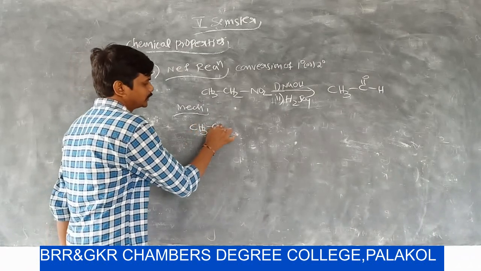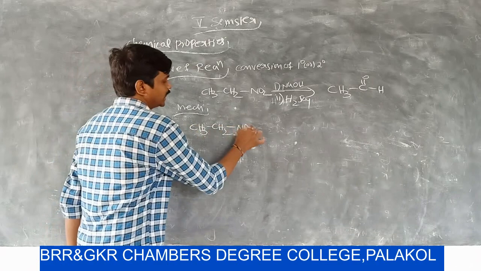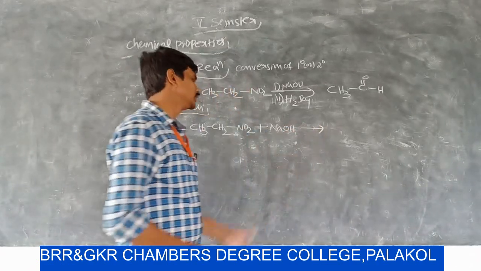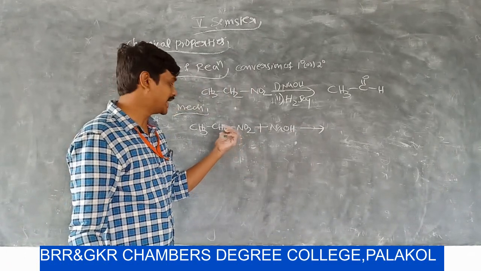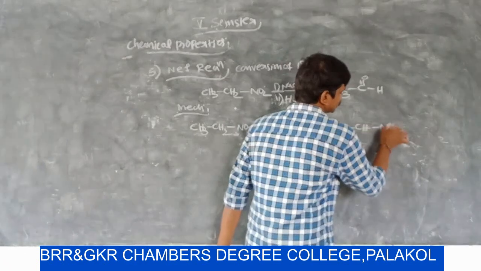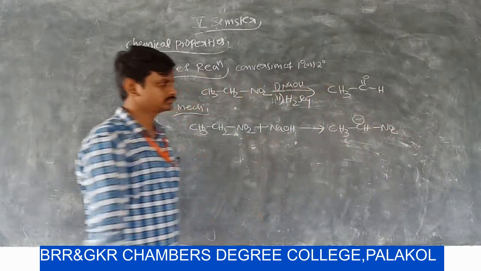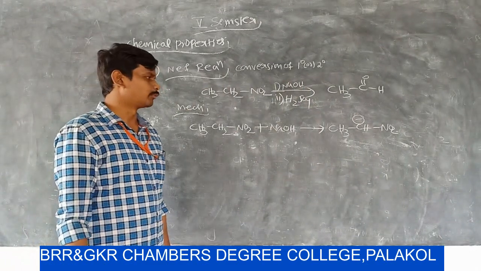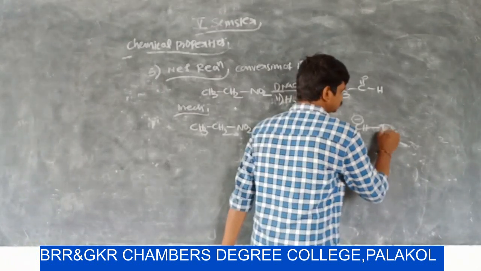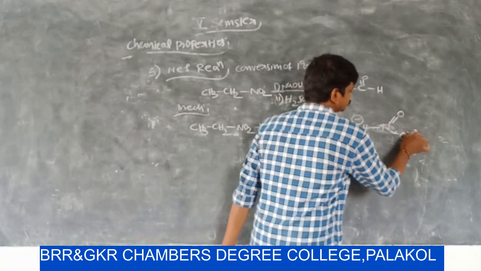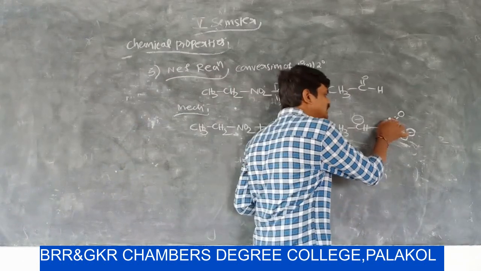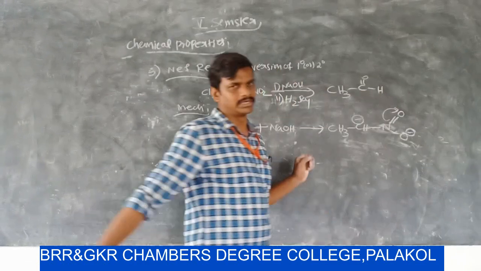In the first step, the nitrohydrocarbon is treated with alkali. It has an acidic proton, so it loses one proton and forms the sodium salt. Now the formed carbanion is resonance stabilized by the adjacent double bond.